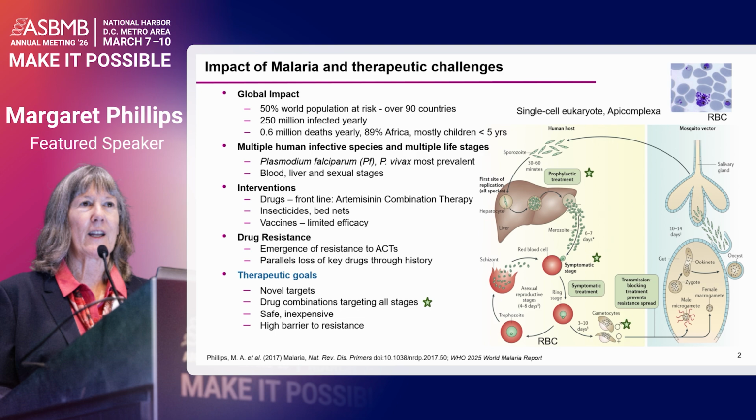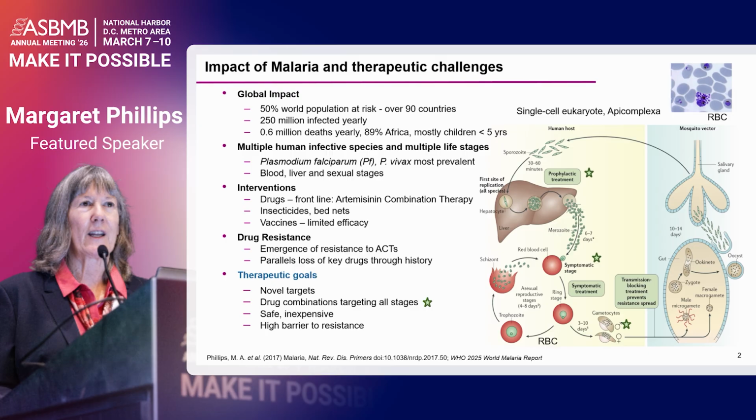So in terms of trying to discover new drugs for this parasite, it's important to know a little bit about the life cycle and some of the complexities. There are 5 species of Plasmodium that cause malaria. The 2 largest players here are Plasmodium falciparum, which causes almost all of the deaths, and second, Plasmodium vivax, which has probably the largest global impact, and it also has a latent liver stage that can come back up to 5 years later after you've been in an endemic area if you're not treated properly.